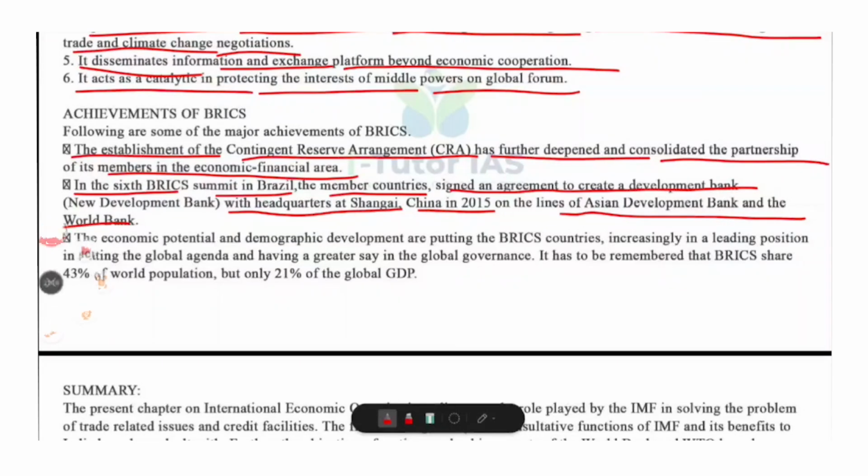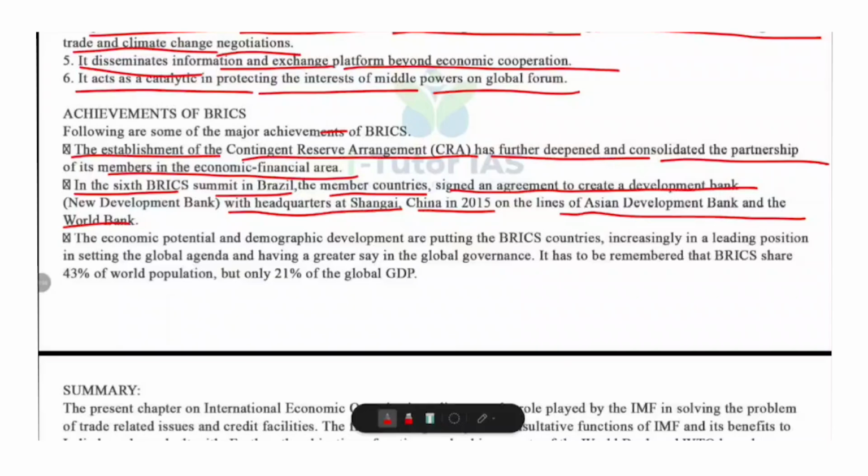CRA is like a financial safety net for BRICS countries to deal with balance of payment or currency crisis. It helps member countries to stabilize their economies during times of financial instability. This strengthens economic financial partnership among BRICS members. For example, if a BRICS country faces a sudden fall in its currency value, CRA can offer emergency fund to help. And the third one, increasing role in global governance.